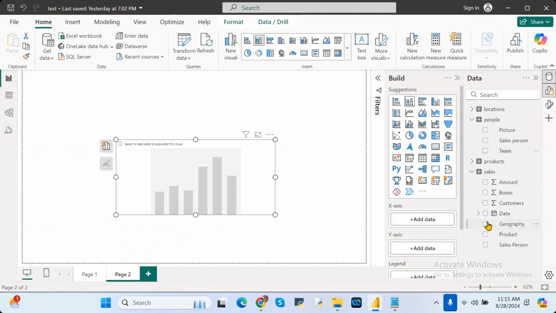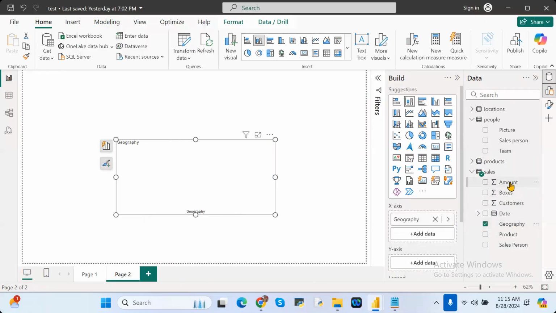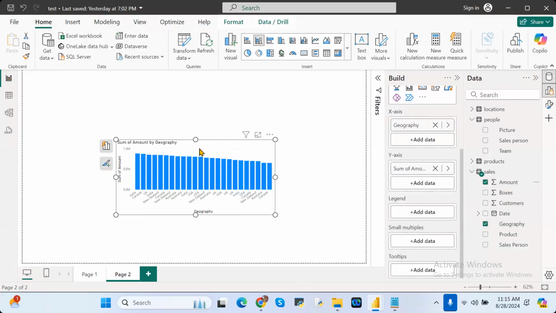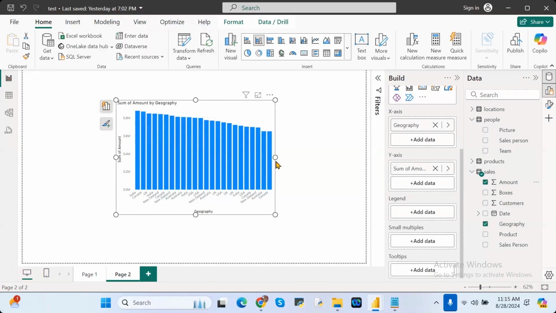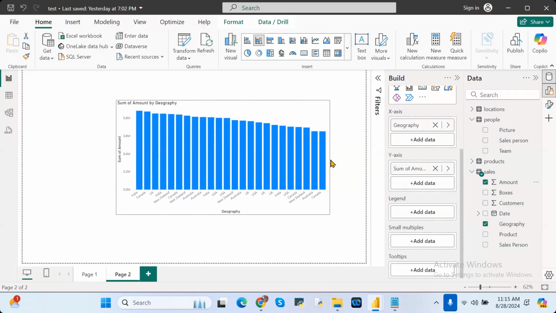See here, I'm placing the geography column in the x-axis, and the amount column in the y-axis. Understand or not? India, Canada, UK, New Zealand, all of these, and the related amount needs to show here.